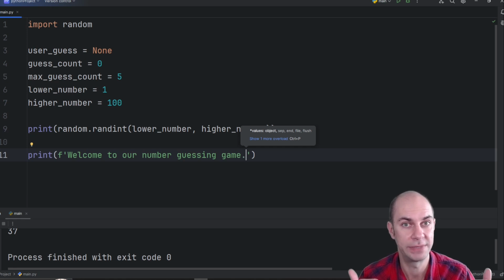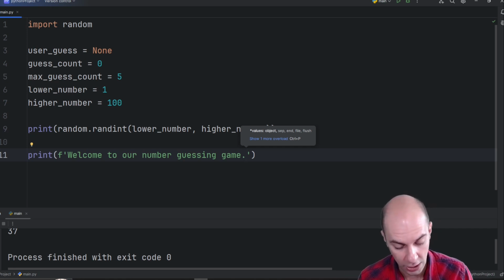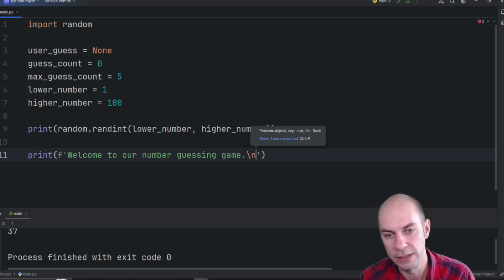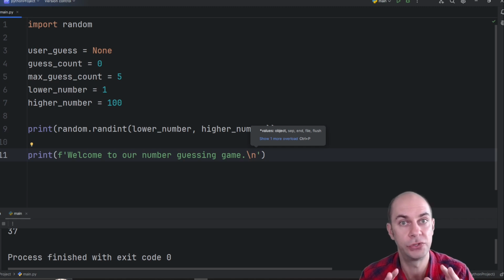So whatever comes next should be on the following line. And there's a special way of telling this to Python, which is the backward slash n. So that tells Python that whatever comes next should go on the following line.